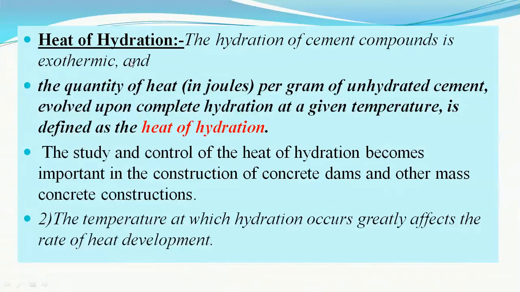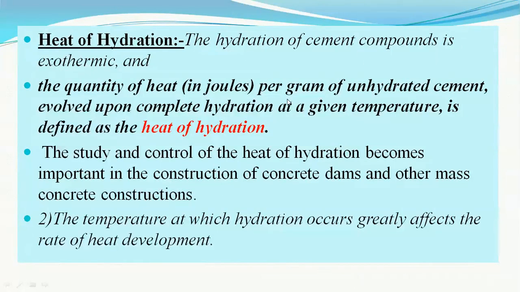Now we will be moving on to the next and very important concept, that is the heat of hydration. Friends, this chemical reaction of the cement with water evolves the production of heat. It is an exothermic chemical reaction.